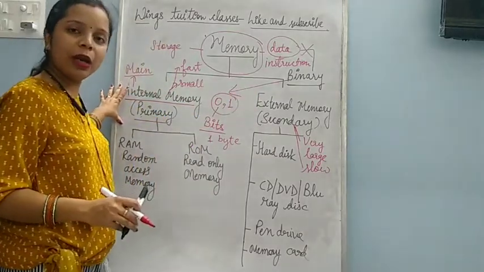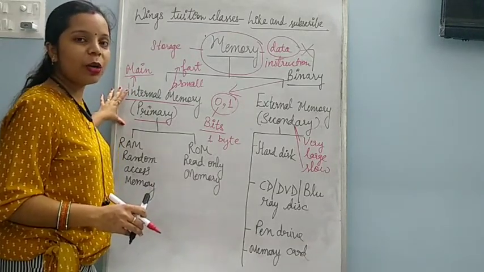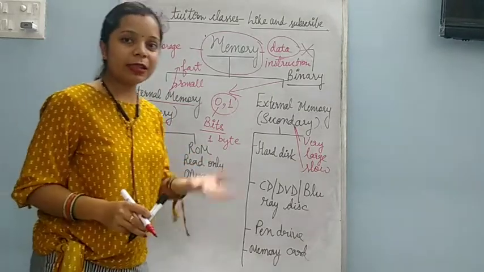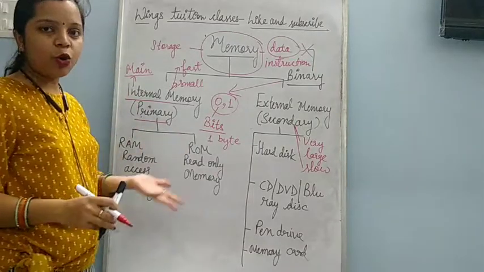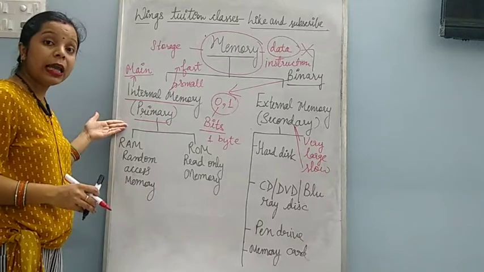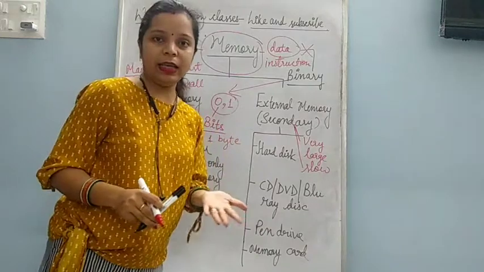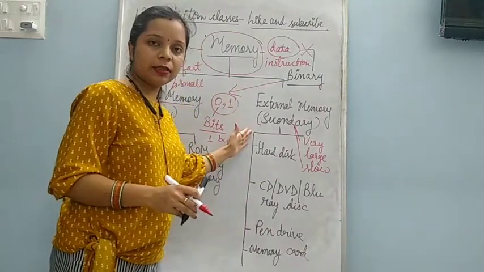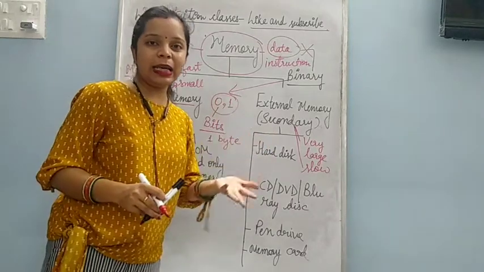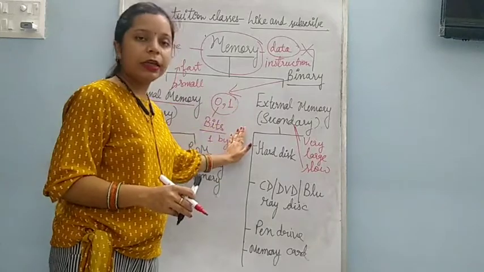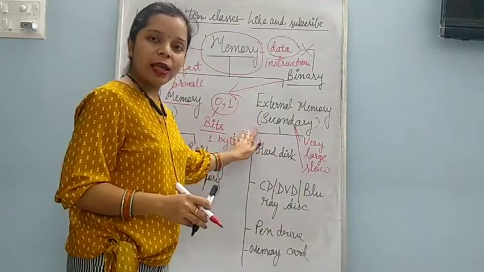Internal memory will hold the data only till your computer is switched on. When your computer is getting power supply, then only data is present in internal memory, and when power is off, data is lost from the internal memory. External memory stores the data permanently. Once it is saved in the external memory, it will not be deleted on its own. We can delete it, but by itself it will not delete. It is present there permanently.